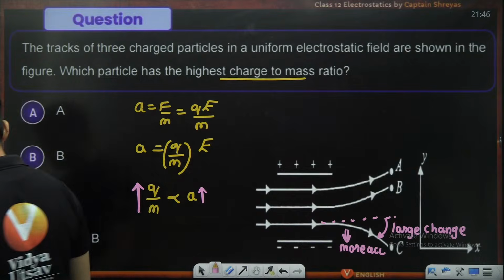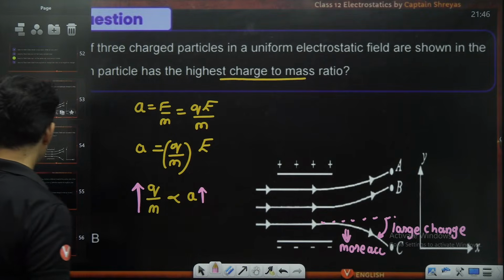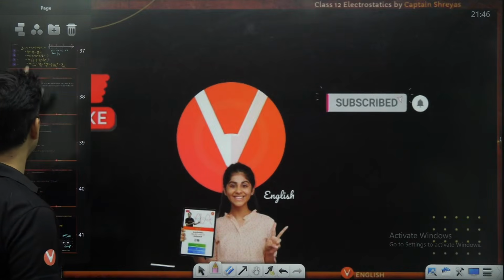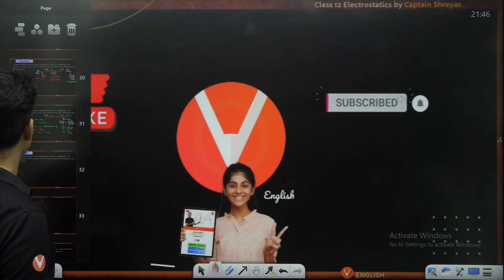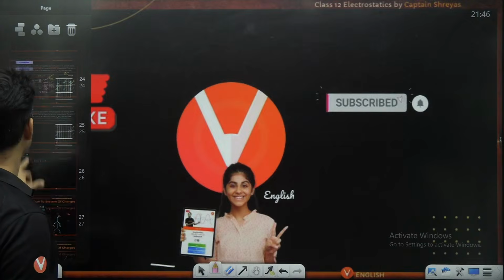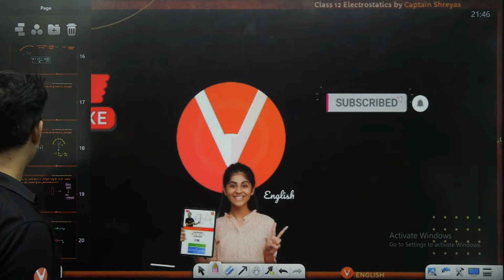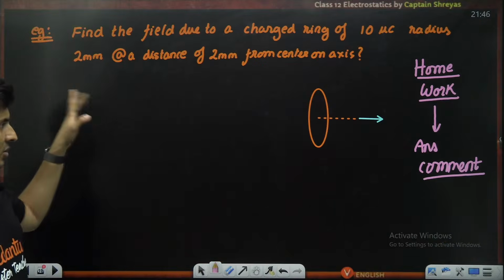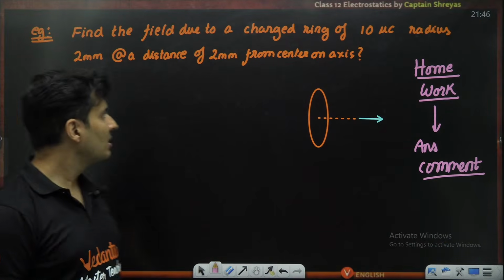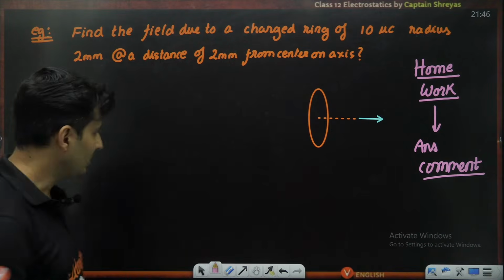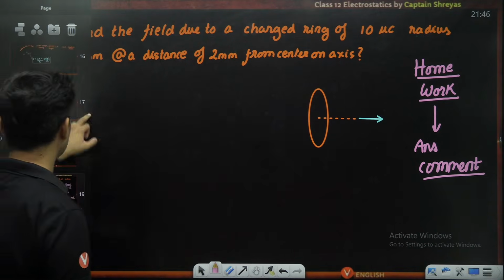Hi, Harsha. Good evening. So that was the last question. The homework question has already been given. Let me show it to you again in case you have missed it. Where did that homework question go? Yes, this was your homework question. Due to a ring at this distance, what is the electric field going to be? Please put the answer in the comment section.